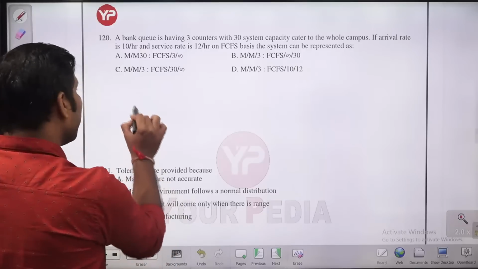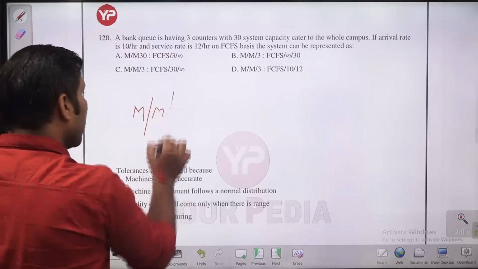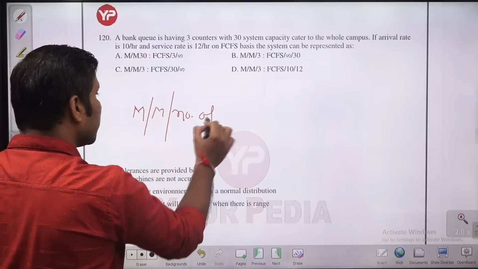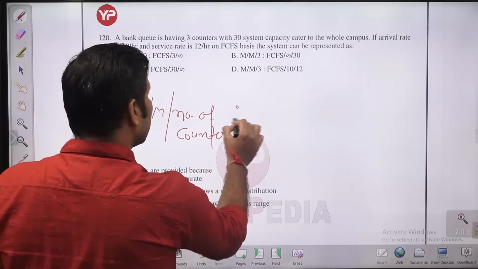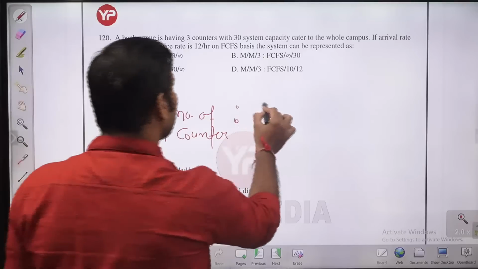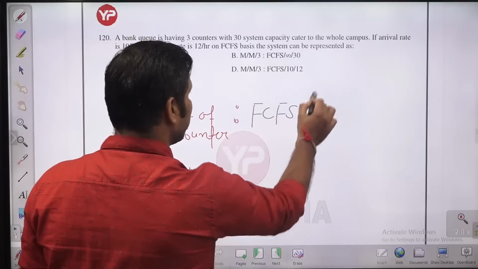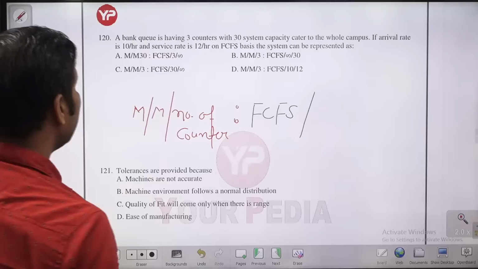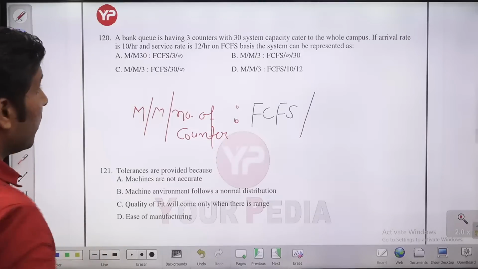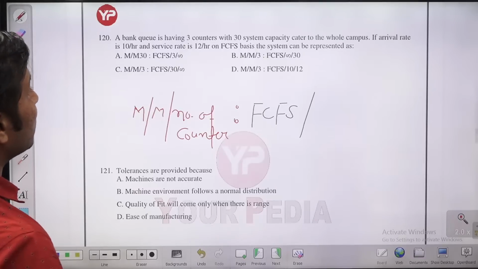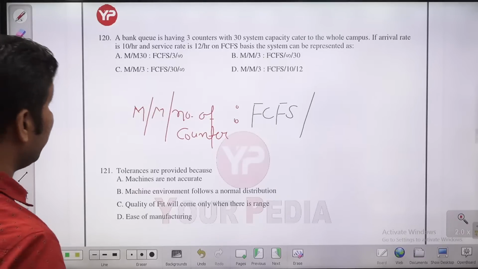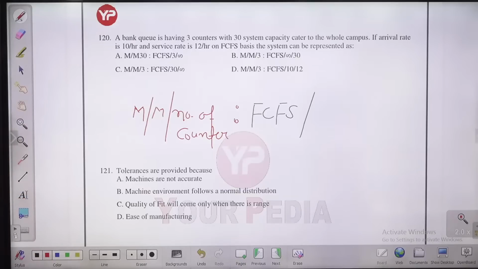You know guys, here you will have a number of counters. The system which you are using, what is that? First come first serve basis. Okay, then how much is the calling population? That is 30. But how much is the capacity? That is infinite. Okay, so that is 30 into infinite.